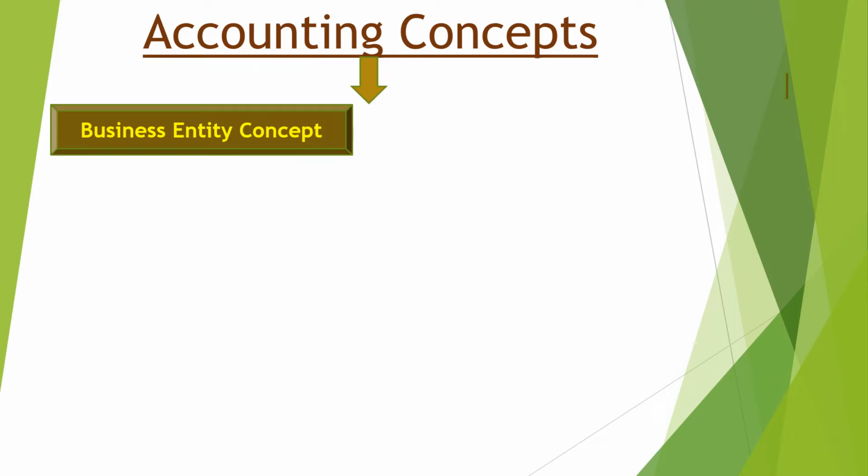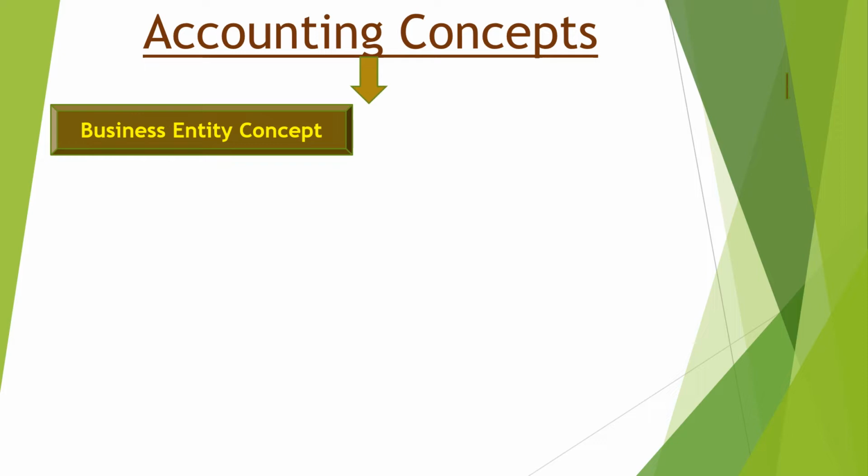When the owner puts in money, it's called capital, and when an outsider gives money to the business, it's called a loan. In both cases, capital and outside loans are obligations and liabilities for the entity. In other words, the entity is an artificial person and the owner is different.